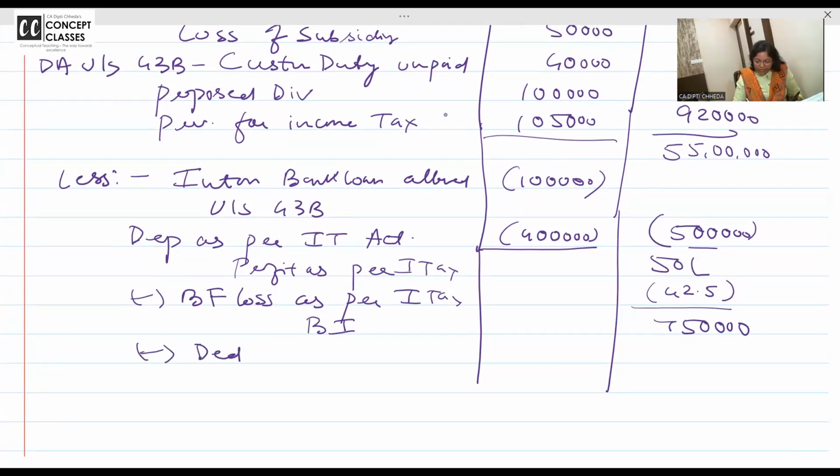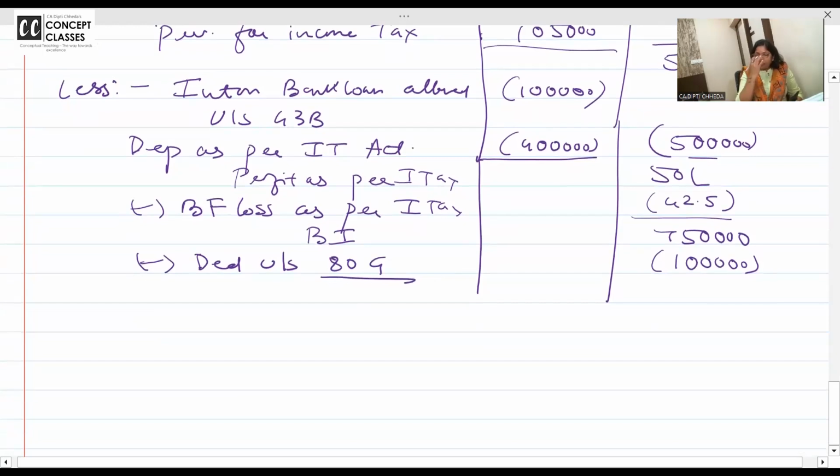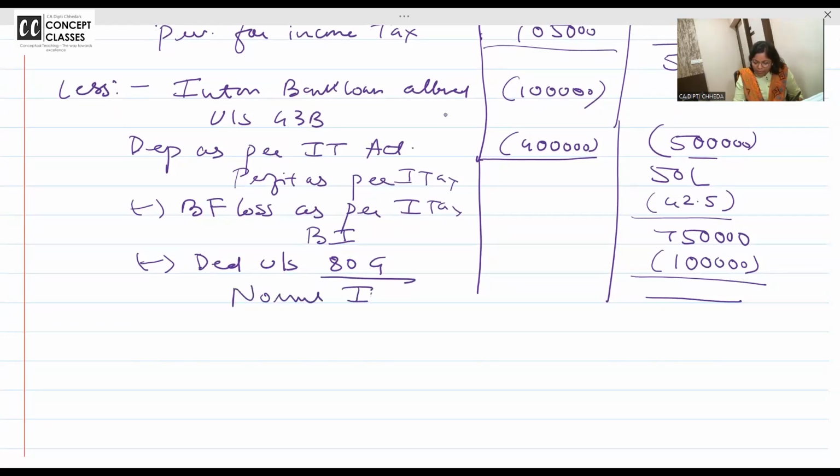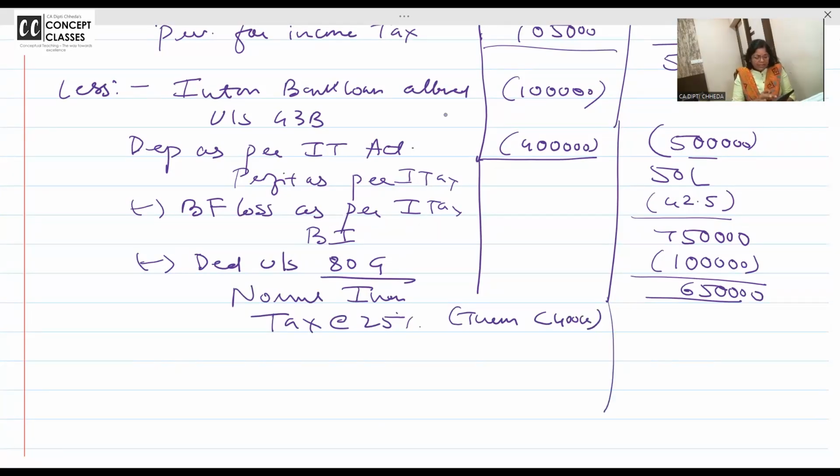Less deductions under section 80G. Chapter 6 deductions. They said give ATG deduction. We will give. Ma'am, you didn't give this in the MAT. In MAT, no ATG deduction is available. So what is your normal income of the company? 6,50,000. On that, tax is to be paid at the rate of 25% because the turnover of the company is less than 400 crores 2 years back. So 6,50,000 pay.